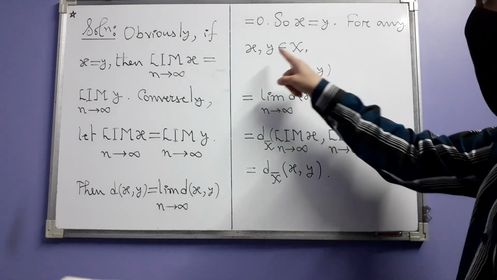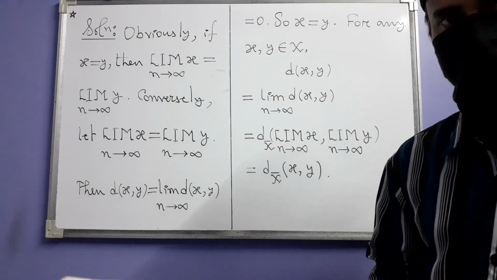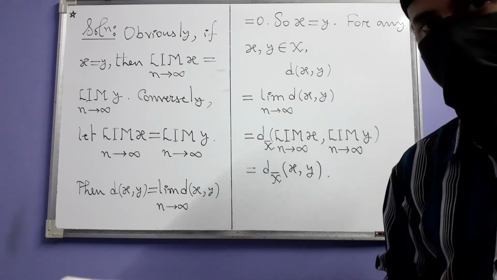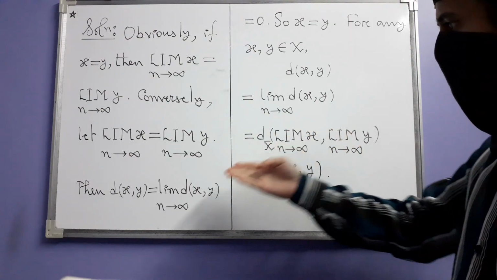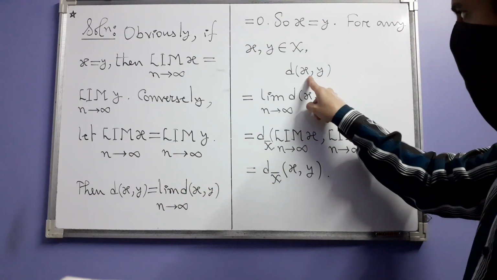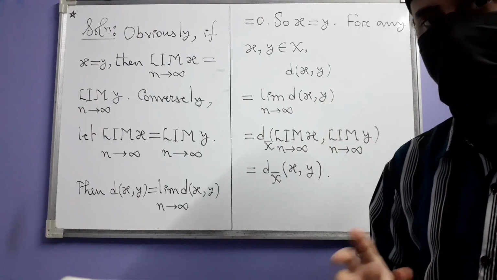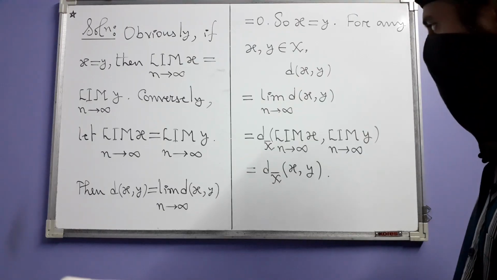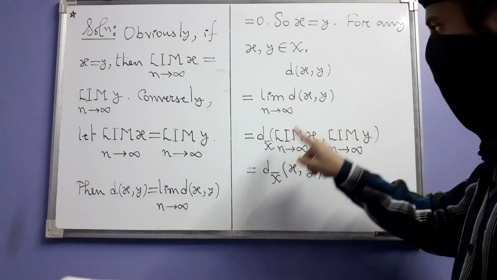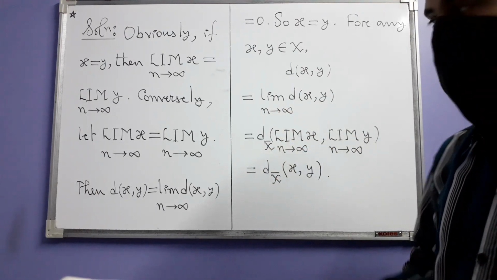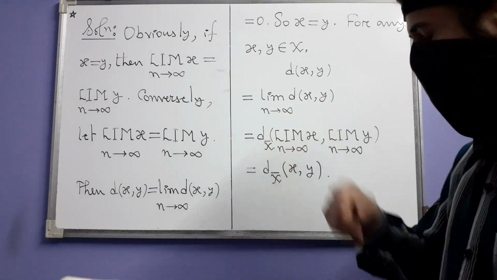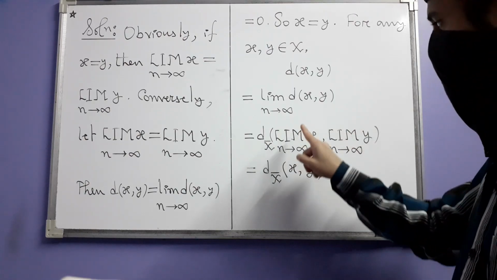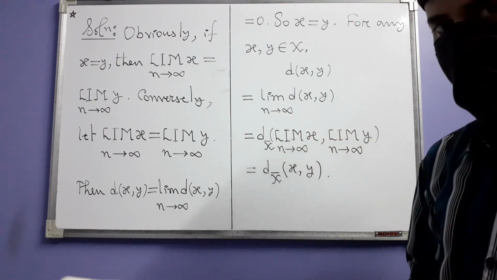And next we take any 2 points x and y in X and we consider their distance as calculated by the metric d. But again, just like this calculation, this is equal to the limit of this constant sequence, all of whose terms are equal to this real number. This, however, by definition of the metric d X bar is equal to the d X bar distance between these two formal limits, limit of x and limit of y.